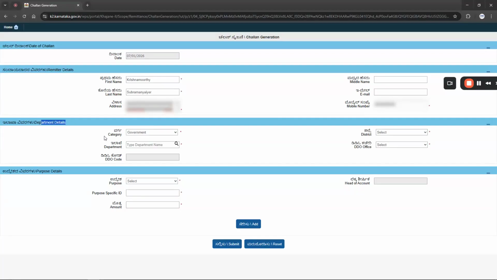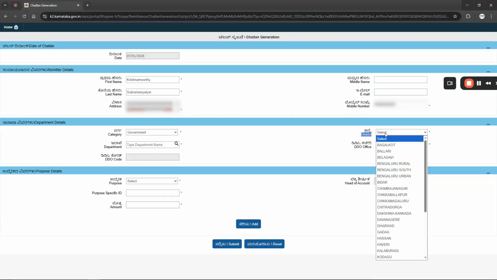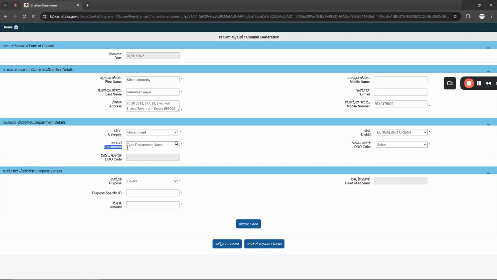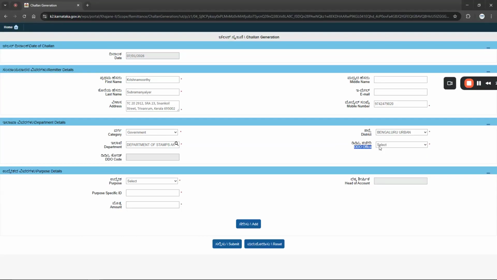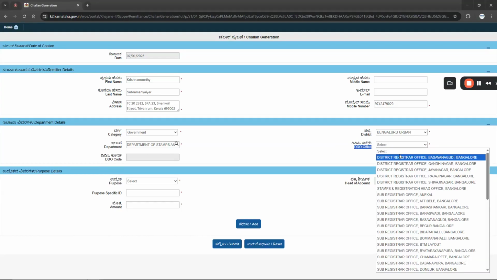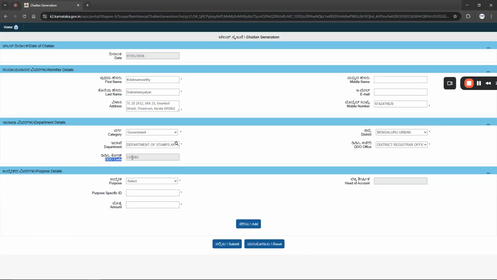In department detail, in category, select government. In district, we select Bengaluru Urban because our property is located in Sarjapur, which comes under Bengaluru Urban. In department, select Department of Stamps and Registration. In DRO, our property comes under Basavanagudi district. DRO code appears by default.